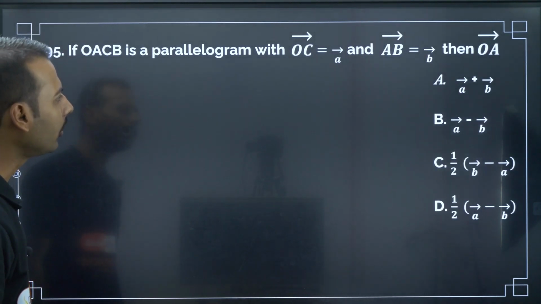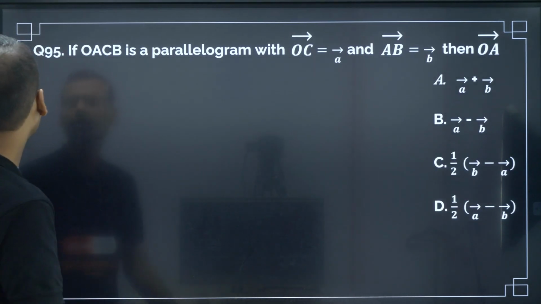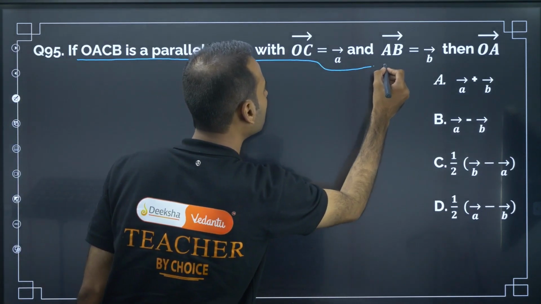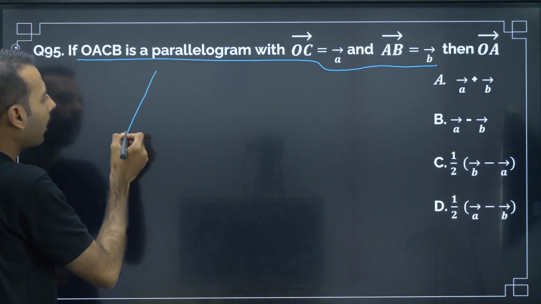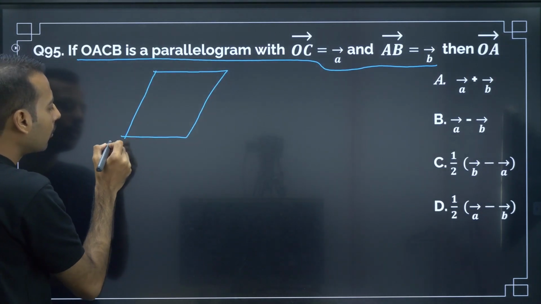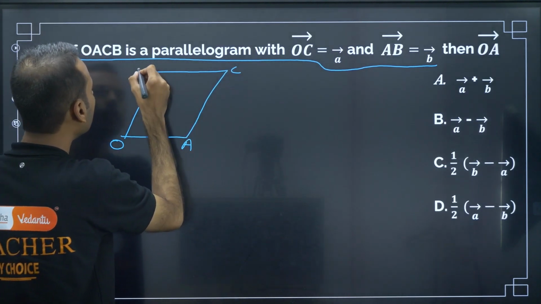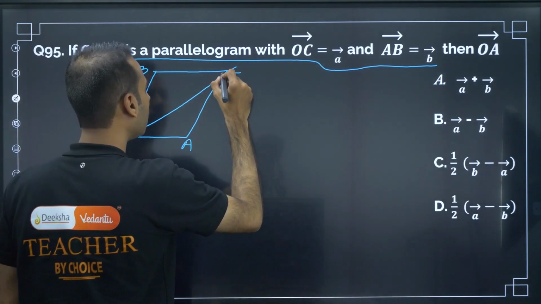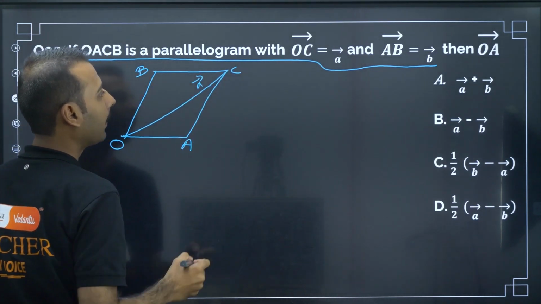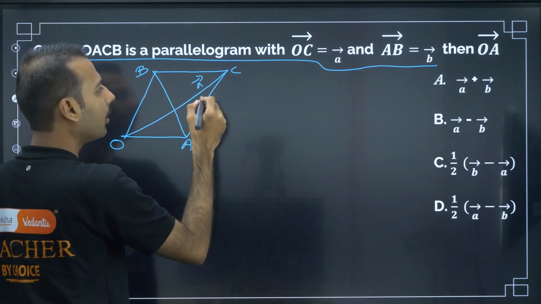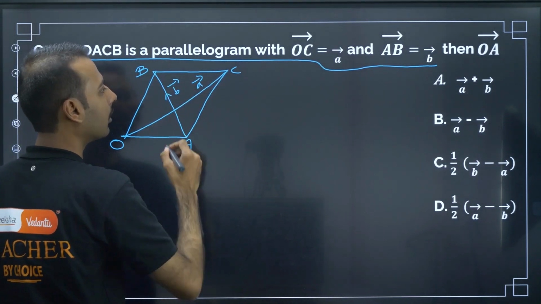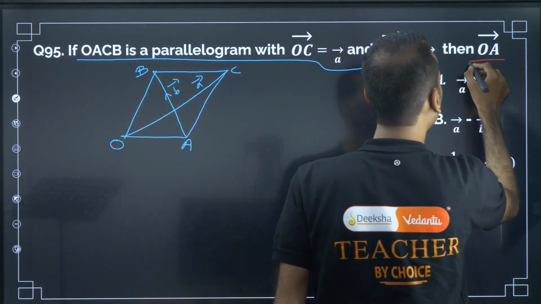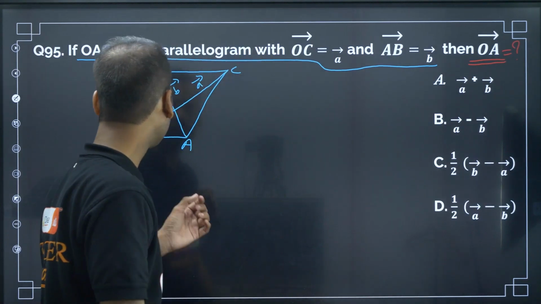OACB is a parallelogram with OC. This much is the given data. So if I draw a diagram of this, OACB is a parallelogram with OC equal to A vector and AB equal to B vector. Then what are they asking? They are asking to find OA. What is the value of OA?